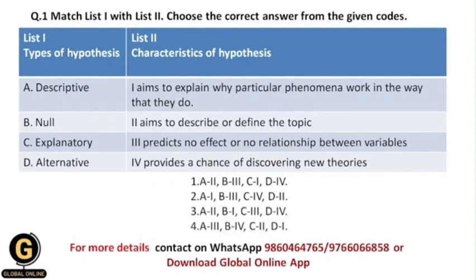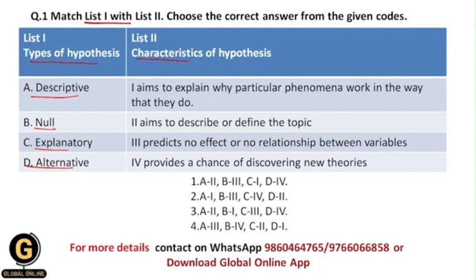Next is match list 1 with list 2. Choose the correct answer from the given codes. So now here we need to match list 1 with list 2. Now let us see what these lists are. In list 1 they have given us the types of hypothesis, I mean to say their names, and in list 2 they have given characteristics of hypothesis. So let us see first of all list 1: descriptive hypothesis, null hypothesis, explanatory hypothesis, and alternative hypothesis. Now let us see list 2.